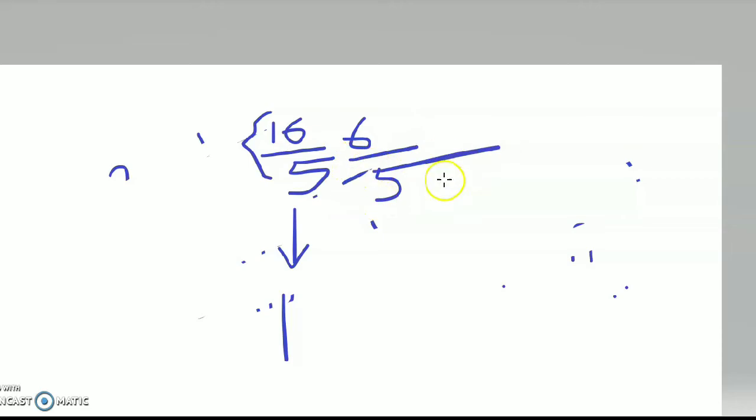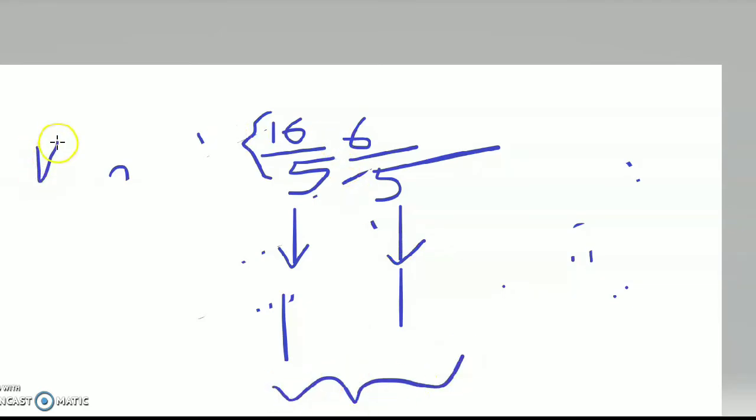The remainder is 1 for both. Now if we subtract 6 from 16, we get 10, and 10 is divisible by 5. So this is the concept: if two numbers give the same remainder when divided by a particular integer, then their difference is divisible by that integer. This is applicable for any number.